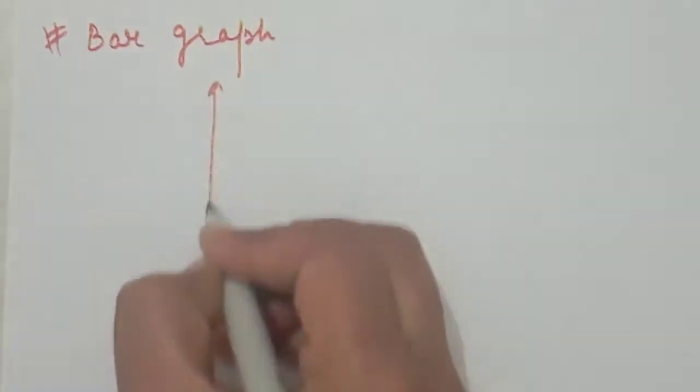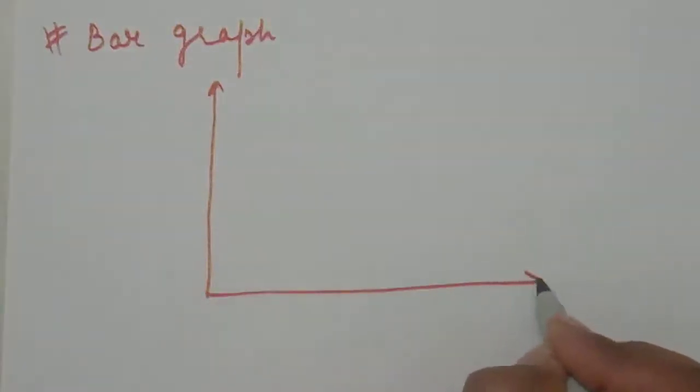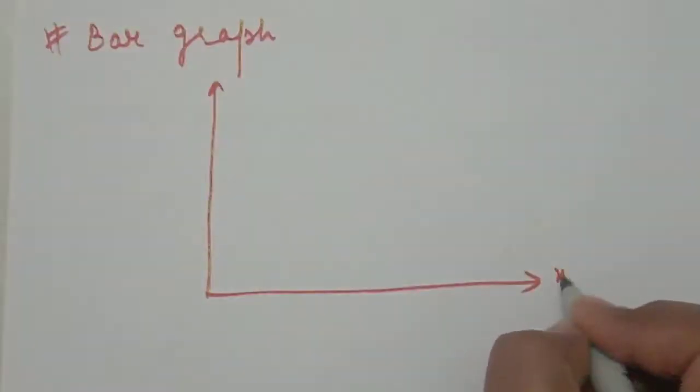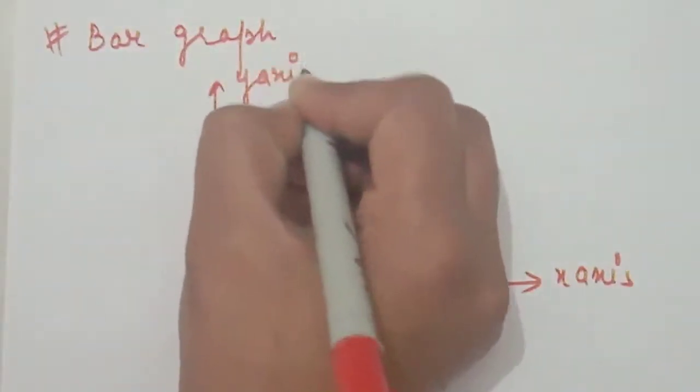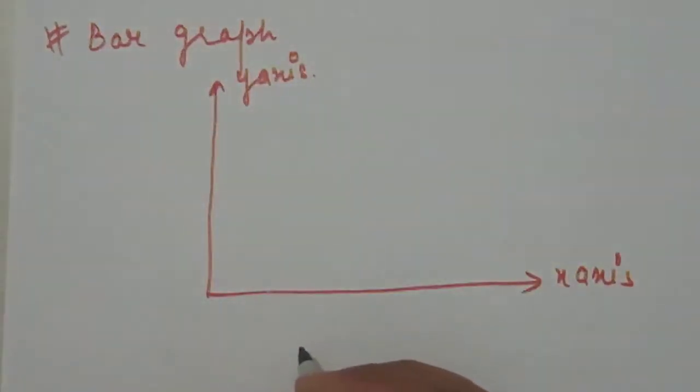So when constructing a bar graph, how will we make it? We will take axes like this, and mark one as the x-axis and the other as the y-axis. Then we will choose a question from your exercise 14.3.